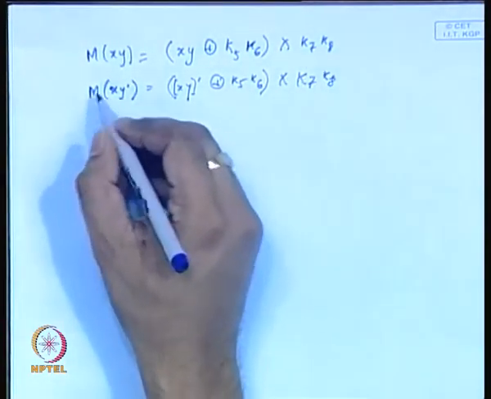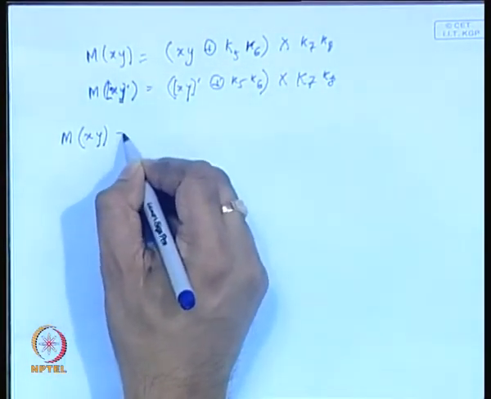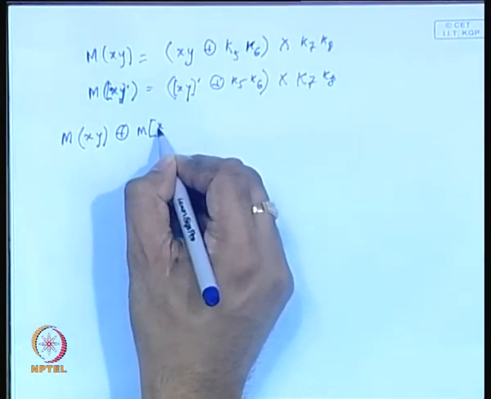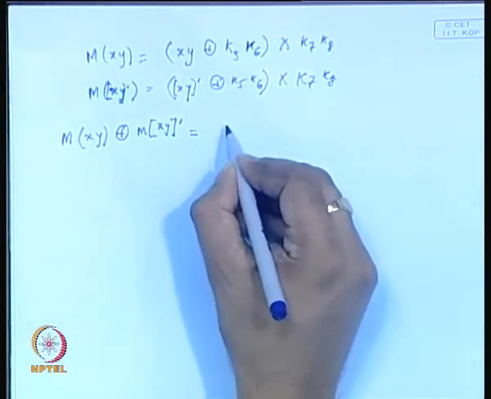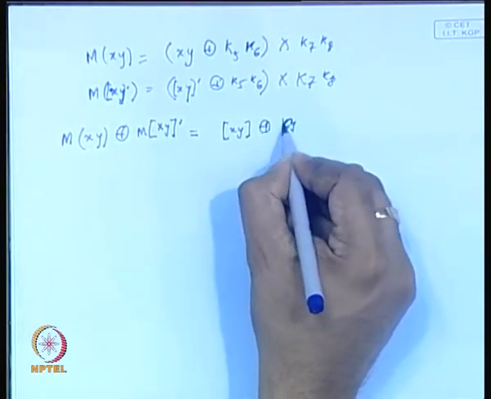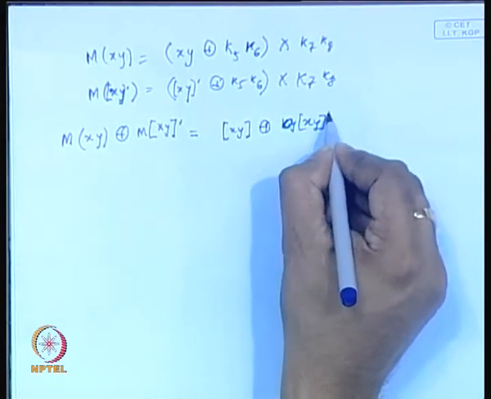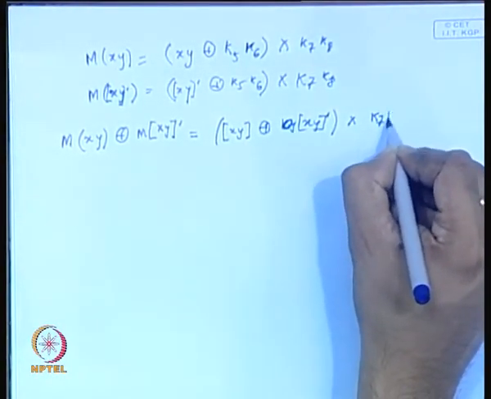So this is the other pair. So now if we do a differential of these two things, then what is the expected differential at the output? This will depend upon xy XORed with xy dash, but this differential is multiplied with k7, k8.